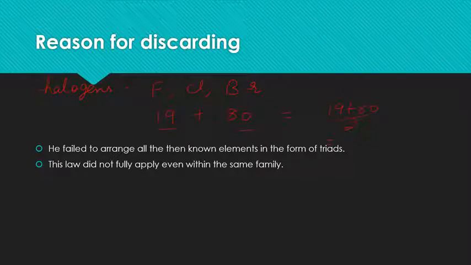So this will come to 49.5. But the actual mass of chlorine is 35.5. So this value, 49.5, is much larger than the atomic mass of chlorine, which is 35.5. So this is the reason that Döbereiner's triads were discarded, because this rule was not applicable even to members of the same family.